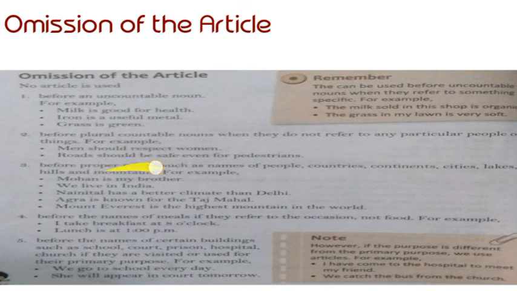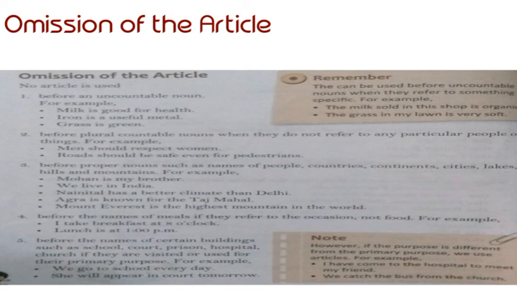These both are countable. You can count men and women also. But they are plural, not singular, and they do not refer to any particular people or thing. They are not referring to one special man. Here we are talking about all men and all women. All men should respect all women. So we are not talking about particular men and women. There also we omit articles.